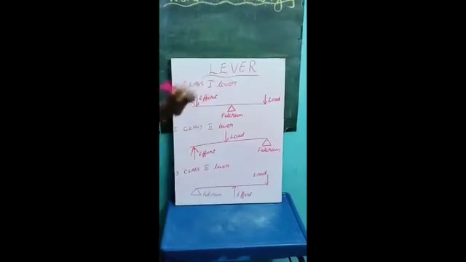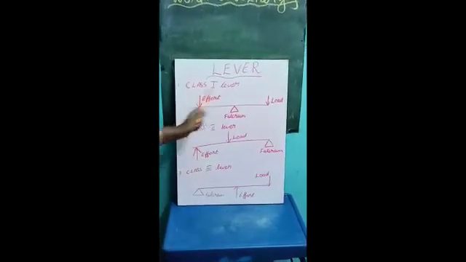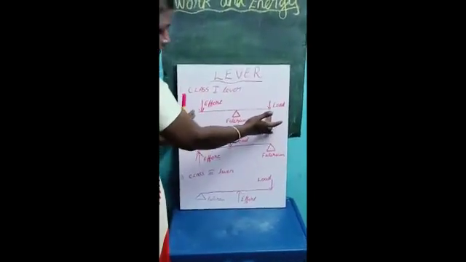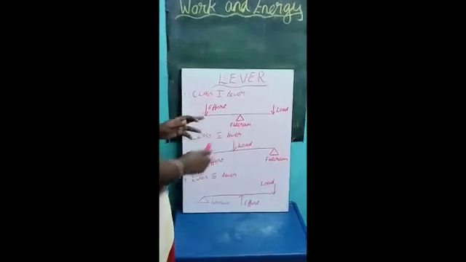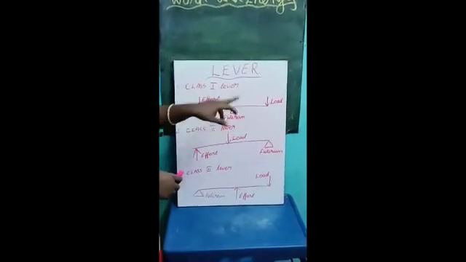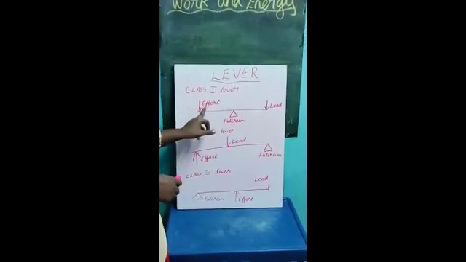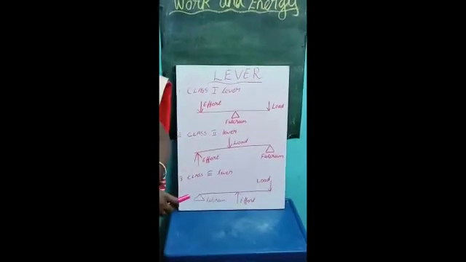Class 1 lever. In a class 1 lever, the fulcrum is between the effort and load. The lever is drawn as a line, and in between the two ends, the fulcrum is present. We have to say the fulcrum is between effort and load, that is known as a class 1 lever.